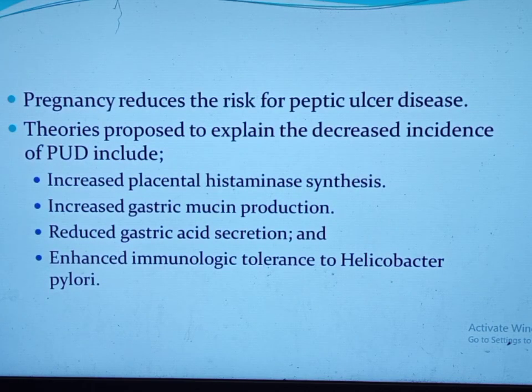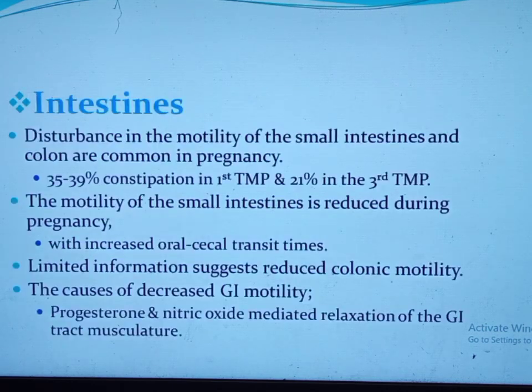The other is that during pregnancy, the peptic ulcer disease risk will decrease, in contrast to gastroesophageal reflux disease. Why is it decreased? There are theories. Because of the increased placental histaminase synthesis, which decreases the maternal level of histamine, there is an increased gastric mucus production, which is said to be protective, reduced gastric acid secretion, and enhanced immunologic tolerance to Helicobacter pylori.